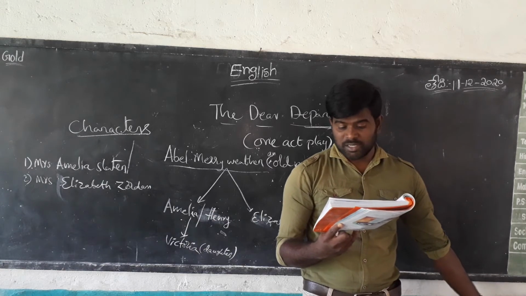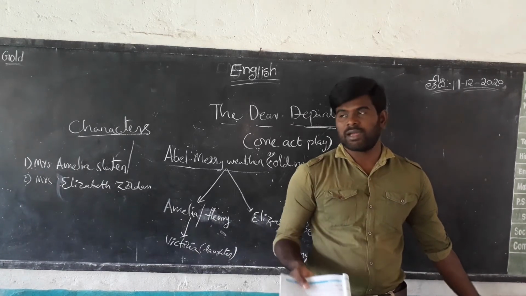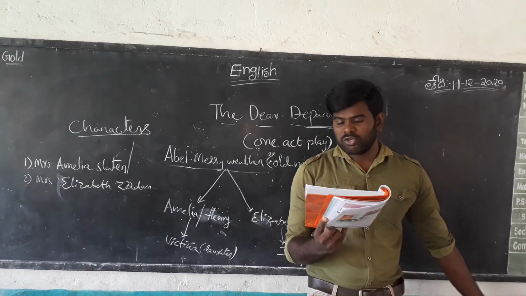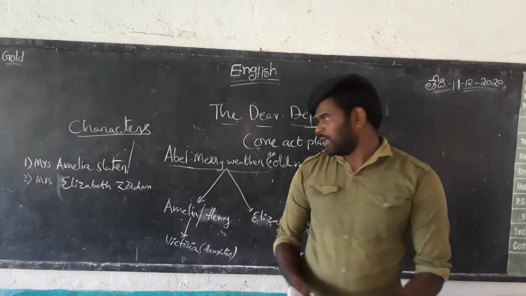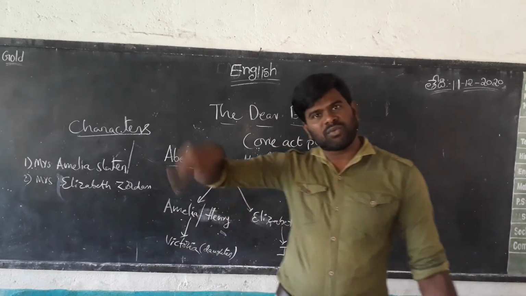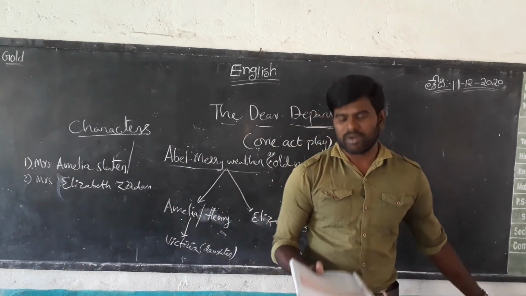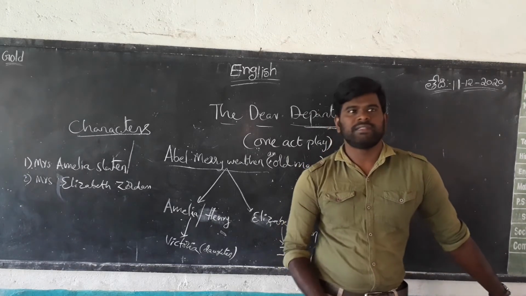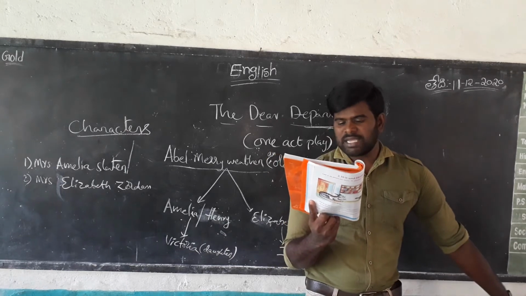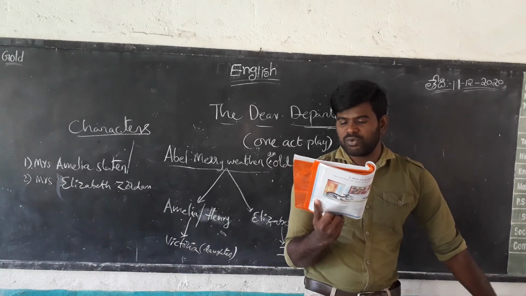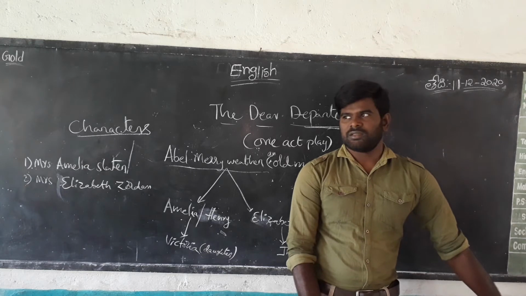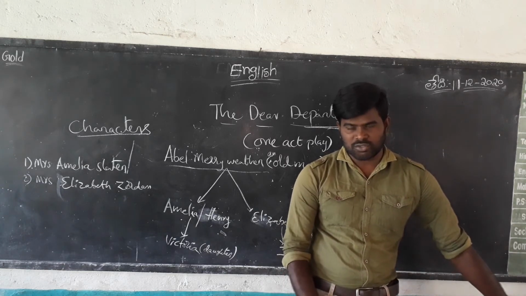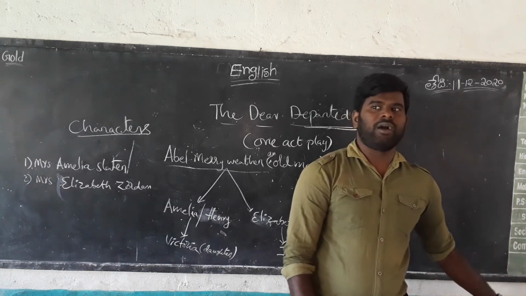I am wondering if they will come at all. He is also waiting for when they will come to the home. Then he is telling that when you and Elizabeth quarrel. So this Amelia and Elizabeth, they already quarrel. They already fight. So what happened in that fighting? Elizabeth said she would never set foot in your house again. It means she has no interest to come into her house.